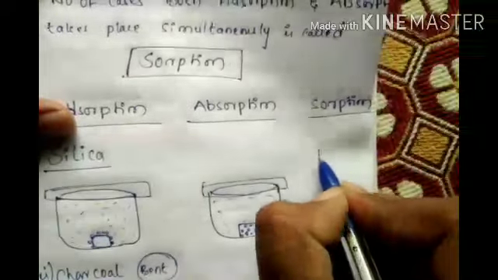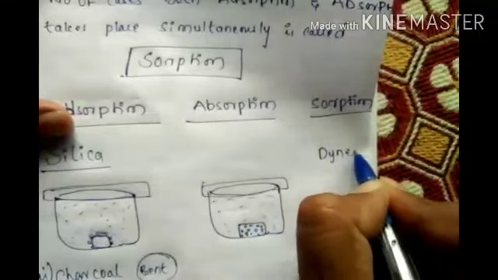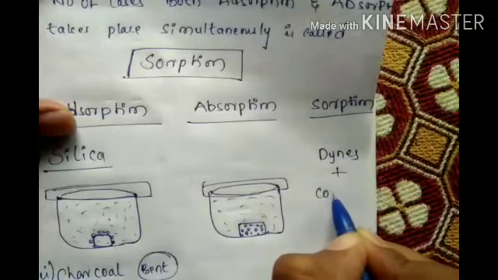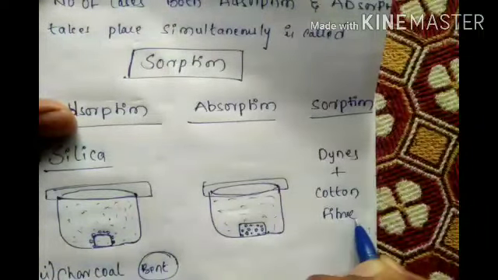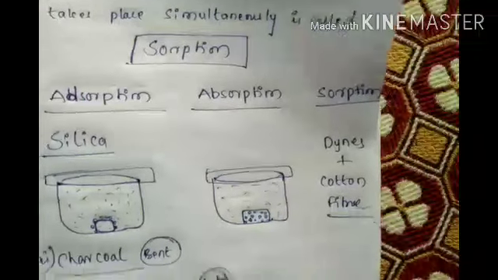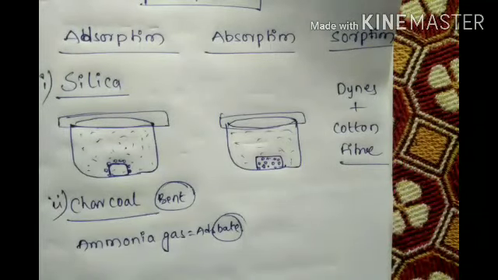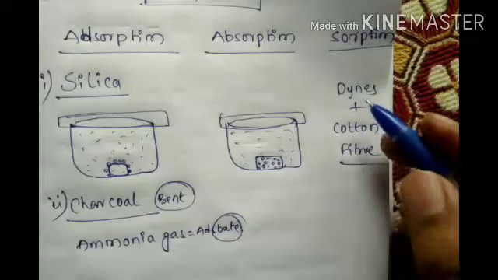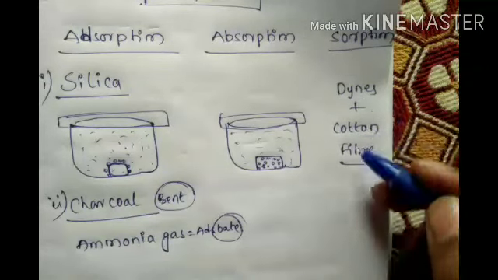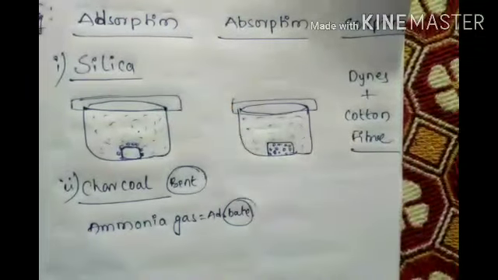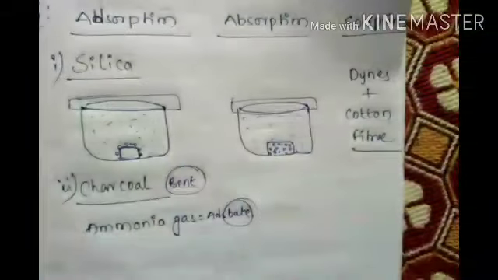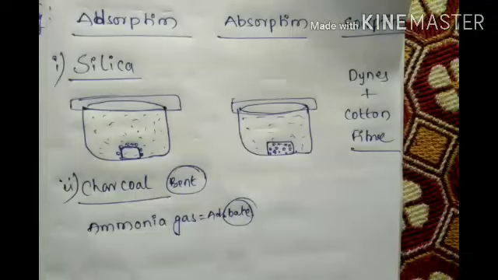So sorption: dyes plus cotton fibre. This is the example for sorption. Both are possible here, dyes and cotton fiber both. Adsorption is possible with silica gel and charcoal with ammonia gas. Okay, this is our introduction of adsorption, only introduction.